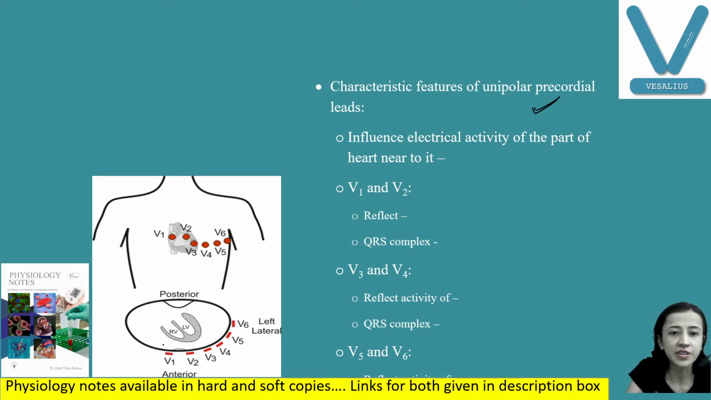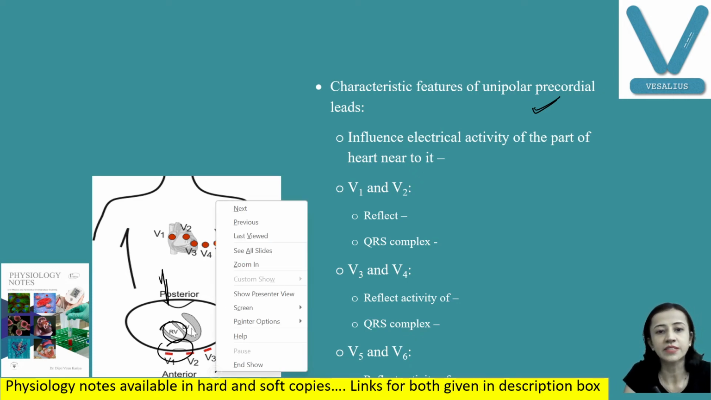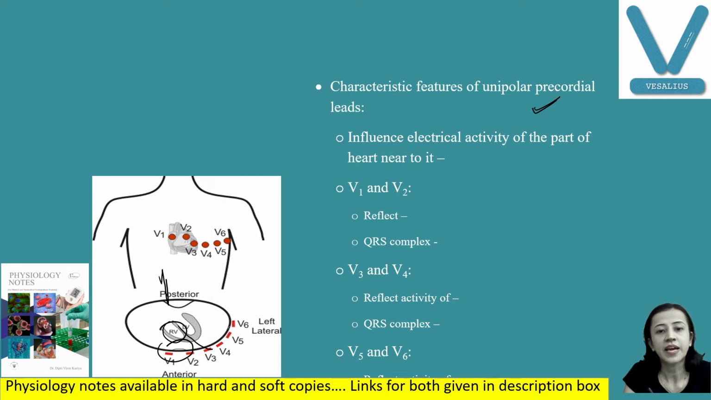You can see here V1 and V2, and you have the right ventricle here, so V1 and V2 reflect the right ventricular activity. The QRS complex here is small and upward, like this. Q is this way, small, and upward this way. Then V3 and V4 reflect the activity of both the ventricle and the interventricular septum. And V5 and V6 denote the activity of the left ventricle, left and lateral wall.